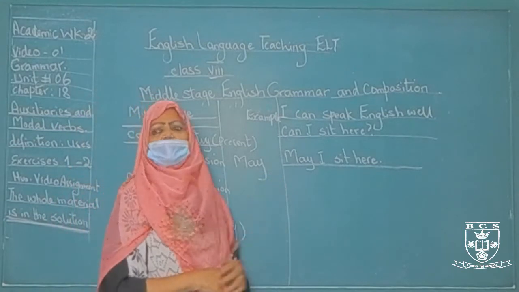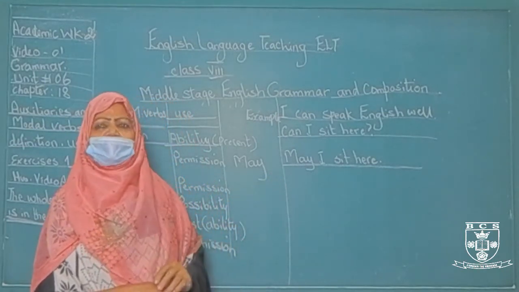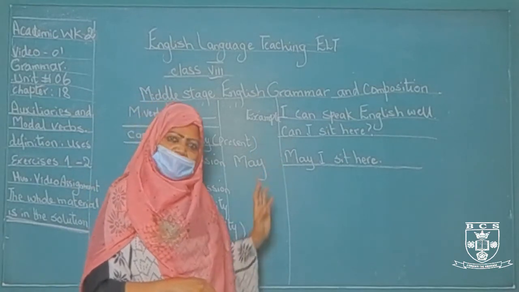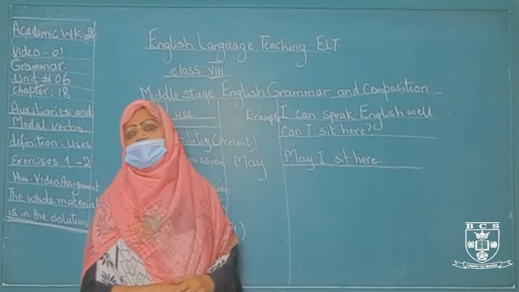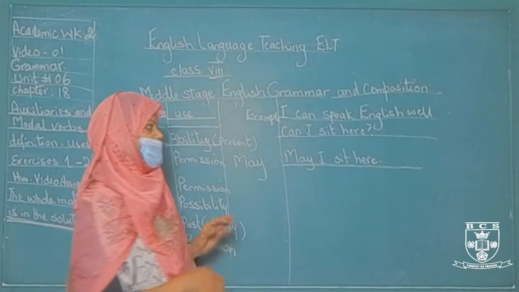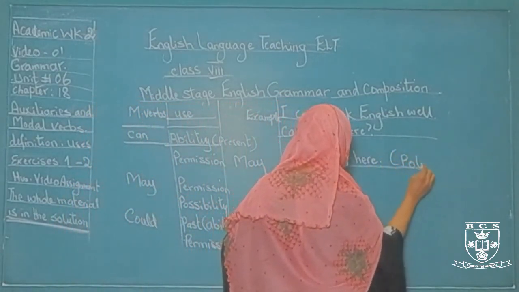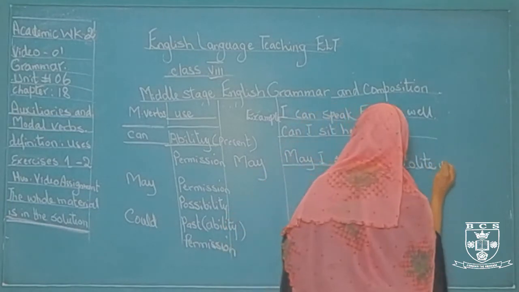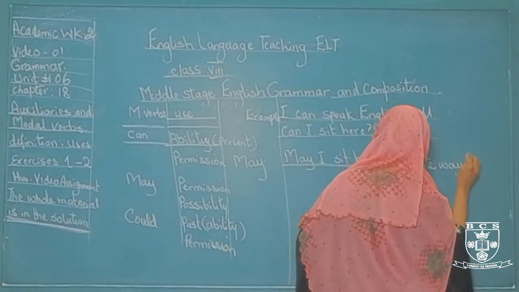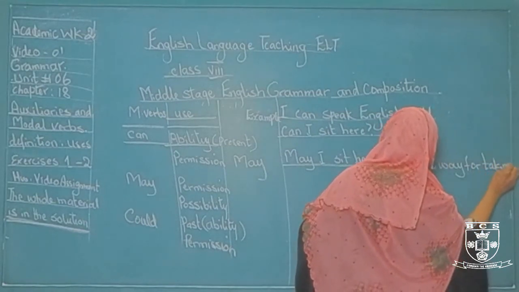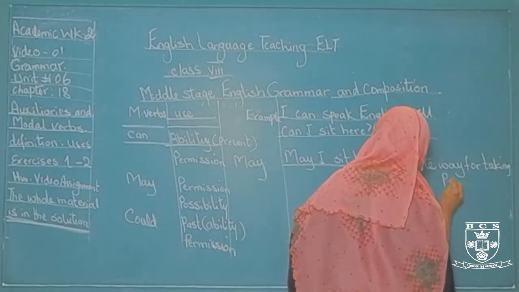Then I'm saying, may I sit here? So which is preferable? Both of permissions. Can I sit here? May I sit here? I think may is a polite way for permission. Polite way for taking permission.